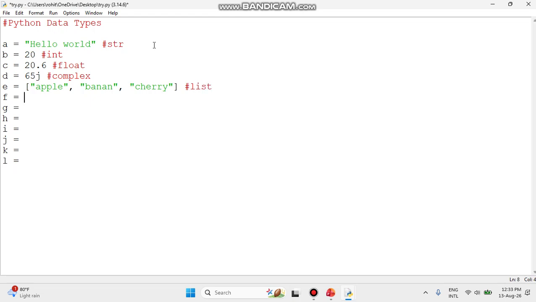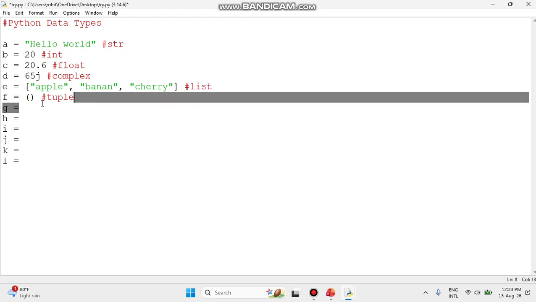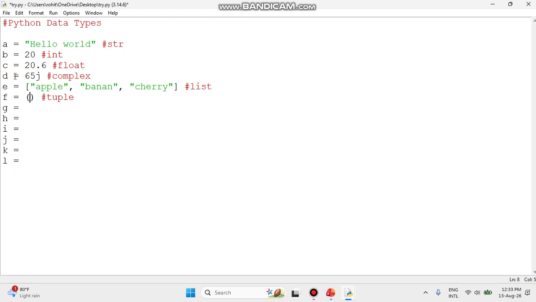Now after this, there are other data types. When you use round brackets, we call it a tuple. If you don't know it, this is called a tuple. I will explain what a tuple is in the upcoming section, because list and tuple are important concepts in Python. I will take the same data and paste it inside. Now this is the tuple. See, because of the brackets it is another data type. So brackets are very important. When the brackets change, the data type also changes.